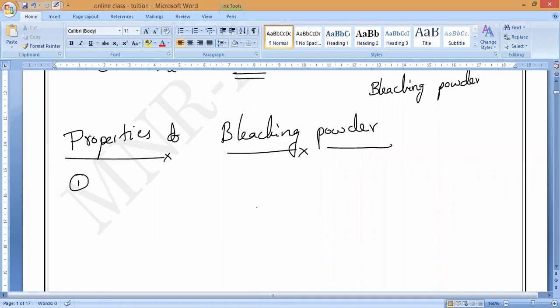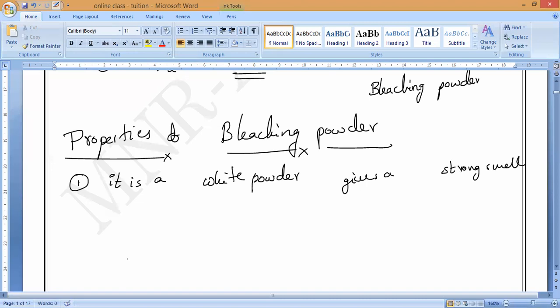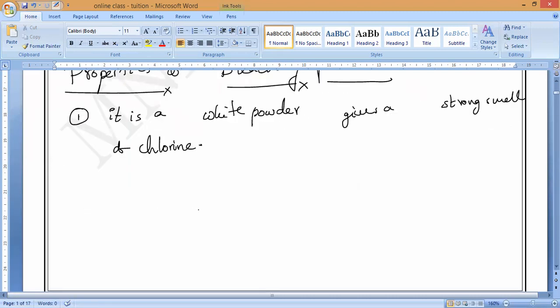The bleaching powder is a white powder, which gives a strong smell of chlorine. It is a white powder. What is the color of this one? White powder gives which gas smell? Strong smell of chlorine. That is, you have to remember it. Next, this is the first property. Second property now.